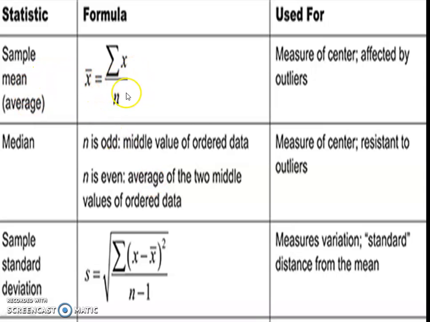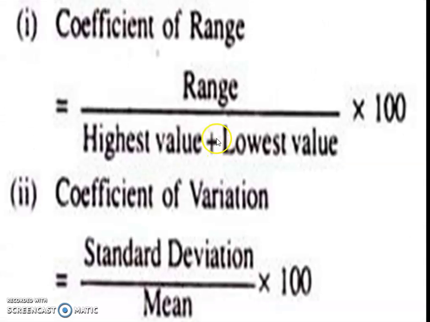Sample average is the summation of xi upon n. It is used, and I give the application of the statistic. Measures of center are affected by outliers. For the median, if n is odd, consider the middle value in order; if n is even, take the average of the two middle values of the ordered data. The median is a measure of center resistant to outliers. Sample standard deviation, S, is the square root of the summation of (xi minus x bar) square upon (n minus 1). It measures variation, the standard distance from the mean.